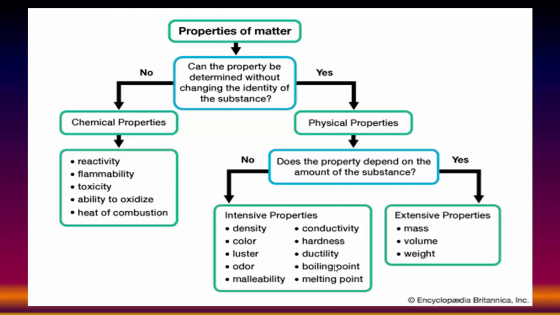Can the property be determined without changing the identity of substances? If yes, then there are physical properties. Again, physical properties: does the property depend on the amount of substances? If yes, then there are extensive properties, that are mass, volume, weight. If no, then there are intensive properties: density, color, luster, odor, malleability, conductivity, hardness, ductility, boiling point and melting point.